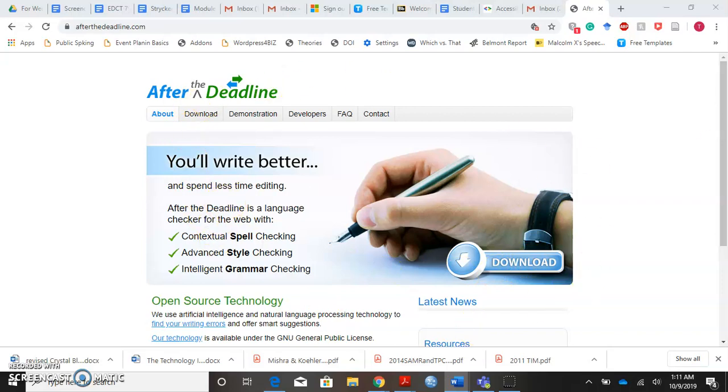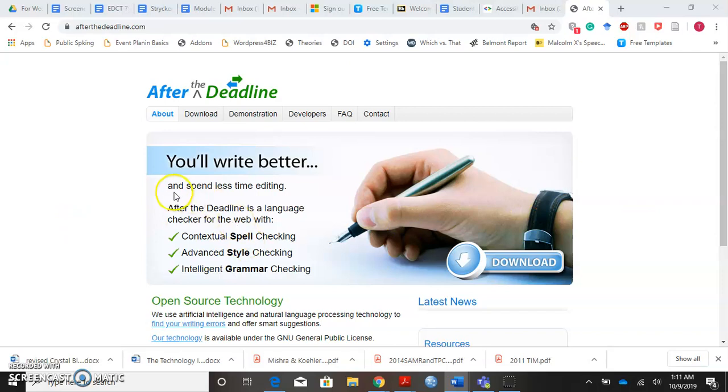Now, the After the Deadline website uses artificial intelligence and natural language processing technology to identify writing errors and make suggestions for rectification. This writing aid can be used as a plugin, add-on, or extension for different web platforms and is also available on WordPress. So using Polish My Writing or After the Deadline website is very easy.